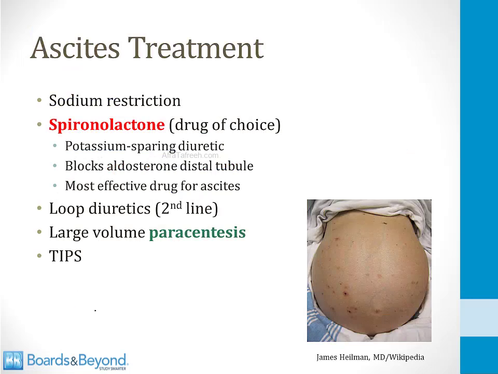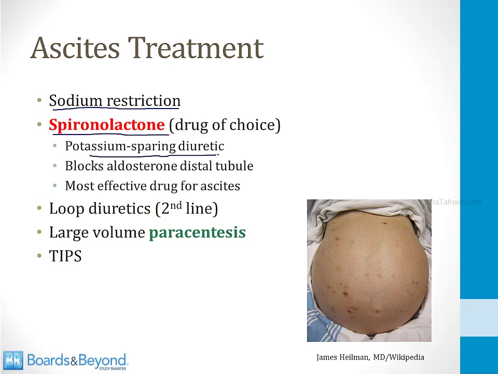The initial therapies for ascites are very similar to the therapies for heart failure. In both cases, you want to remove fluid from the body. So one of the things you can do is restrict sodium. When you restrict sodium, this leads to volume contraction, and this can lower the amount of ascites present in the abdomen. Beyond sodium restriction, you can use diuretics, just like we do for heart failure. The drug of choice for ascites is spironolactone.